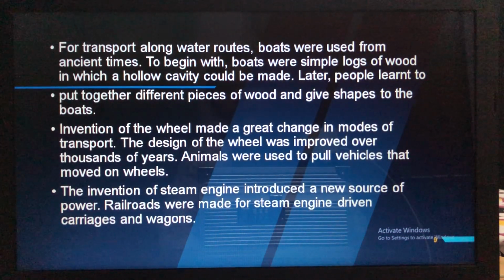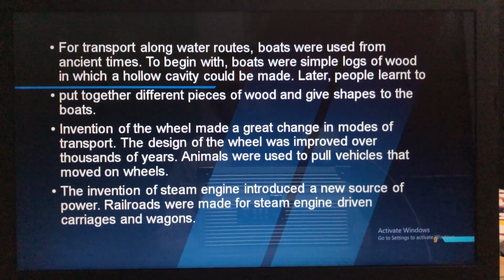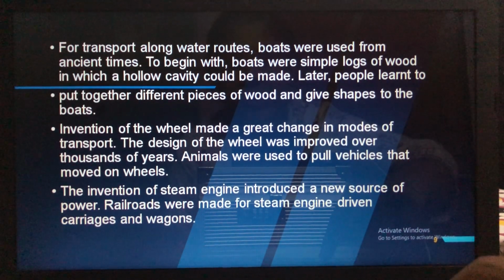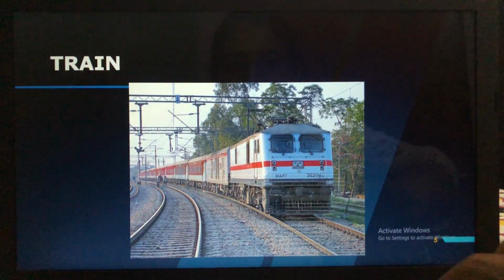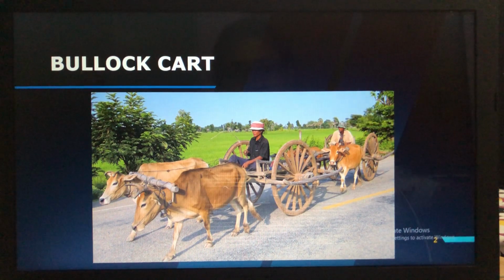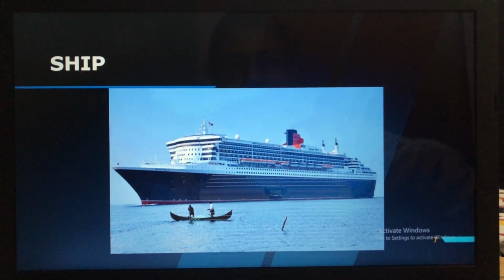Then after the boats, the invention of wheel was made. This made a great change in the mode of transport when the wheel was made. The design of the wheel was improved over thousands of years. Animals were put to wheels that moved on wheels. Just now I showed you in the picture, isn't it? What are the wheels? So you can see here. These are the wheels and these are the animals tied to it, and in this way they used to move from one place to another using the wheels.